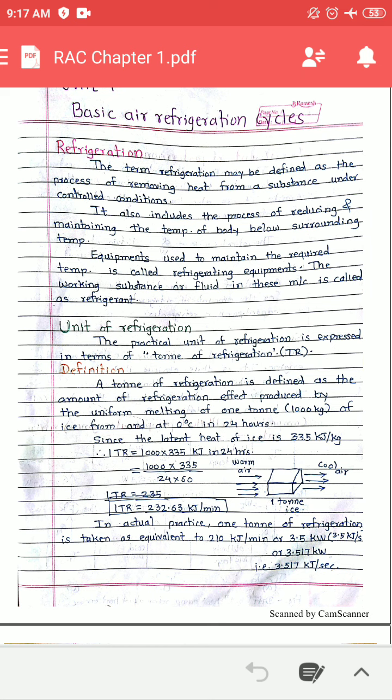Dividing by 60 gives the effect per minute, and dividing by 60 again gives 1 TR equal to 3.5 kilojoule per second. Hope you have understood this point. Just remember: 1 TR is equal to 210 kilojoule per minute, and 1 TR is equal to 3.5 kilojoule per second, or 3.5 kilowatt.